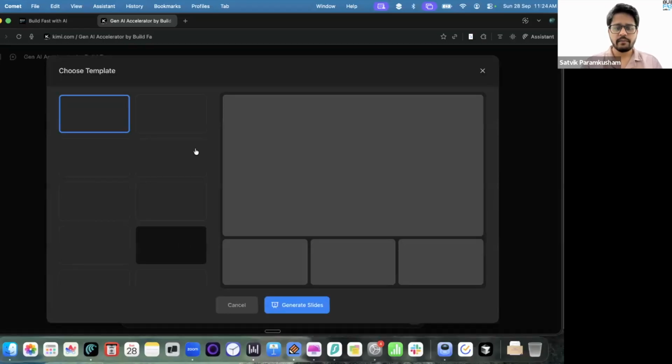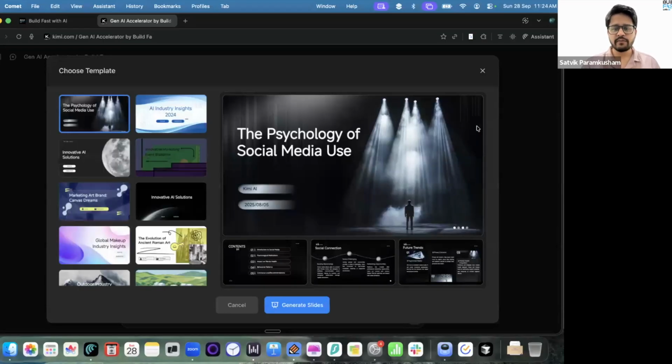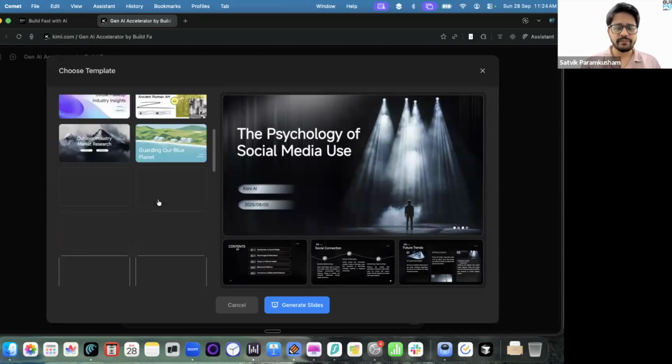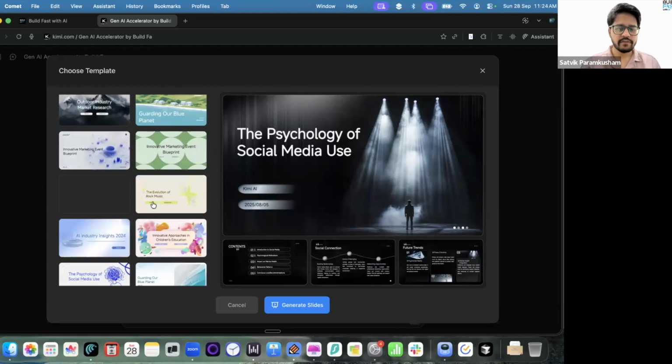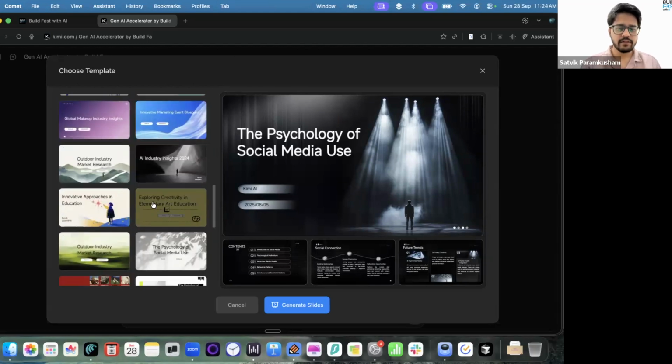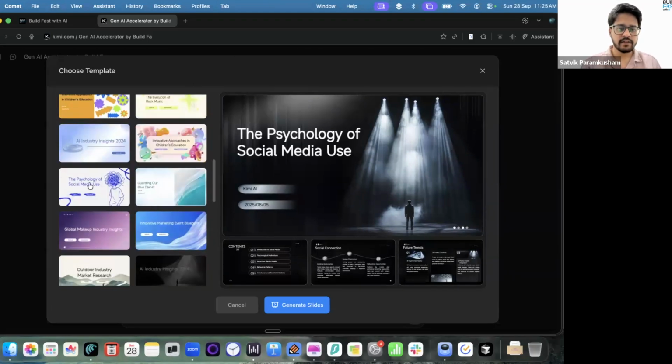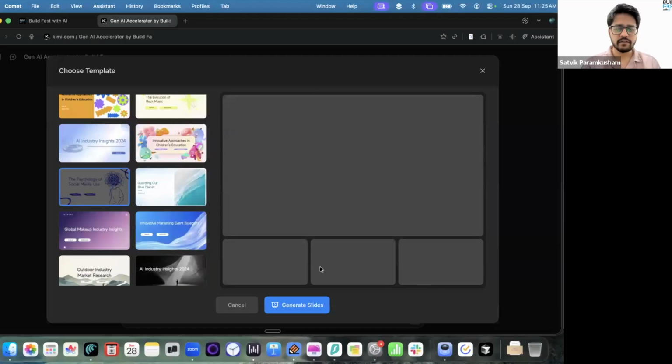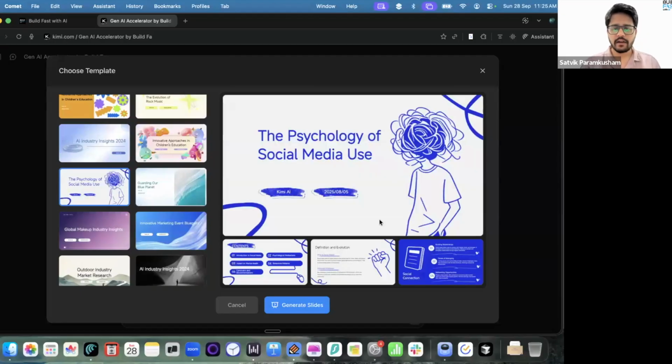And the next step I'm going to do is click on the preset mode. There are two different modes. One mode is adaptive mode, where it will create the theme on the go. And the other is preset mode, where it will create animations and outlines based on some themes. So let's say here I have a lot of themes to choose from. I just feel this theme looks good for me, so I'll click on this. And okay, this looks good to start with. We can change the theme anytime. But for now, I'll just choose this and generate slides.